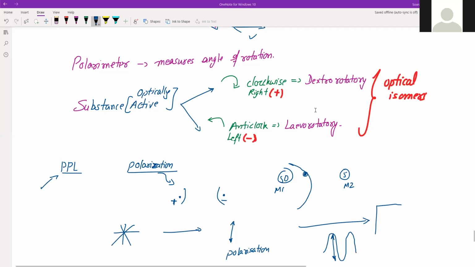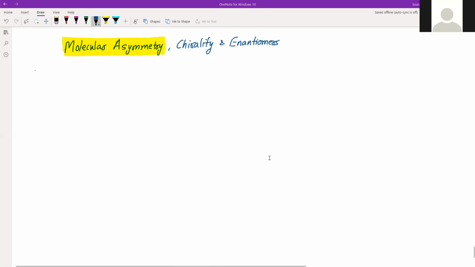These two have exactly the same structure and the same orientation. The only difference is their behavior towards light, and that too only plane polarized light. So we said these compounds will be called optical isomers, right? There is only one difference.